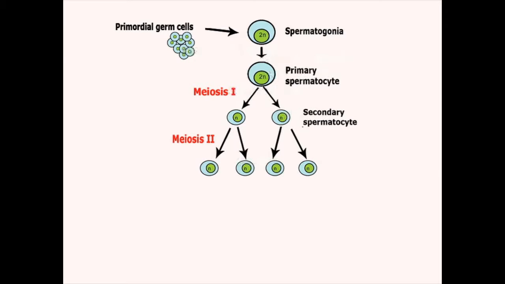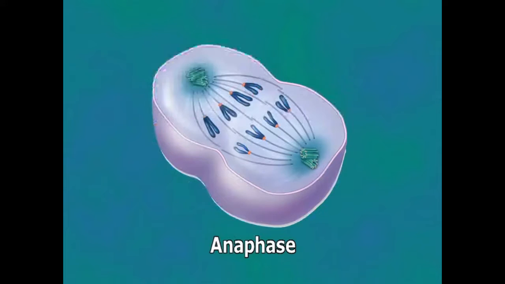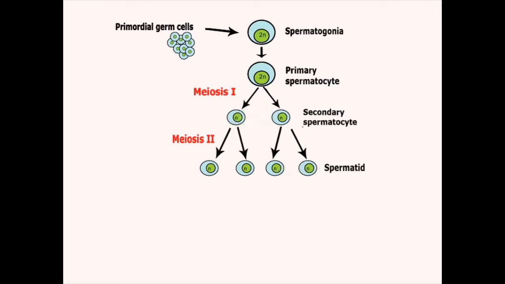Second meiosis. Each secondary spermatocyte produces 2 haploid spermatids. At metaphase, the centromeres align along the equatorial plate and duplicate. During anaphase, the daughter centromeres, with the help of the spindle fibers, move to the relevant poles. Consequently, 4 cells are formed from 2 meiotic divisions. These are called spermatids. The spermatids have a haploid set of chromosomes. The spermatids do not function as male gametes. They have to undergo a process of differentiation to become spermatozoa.